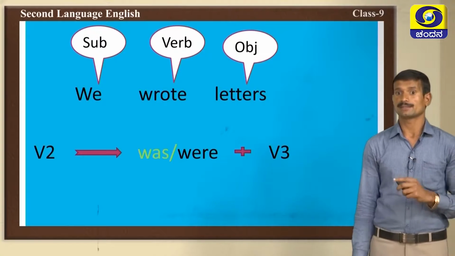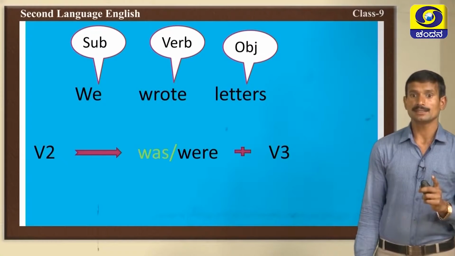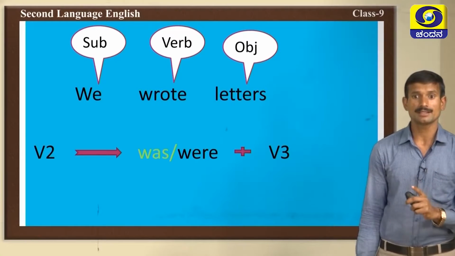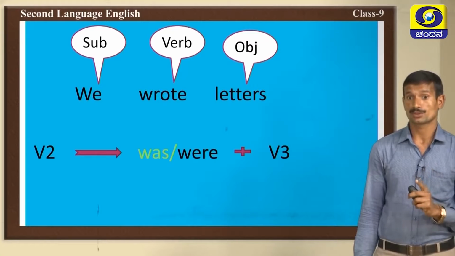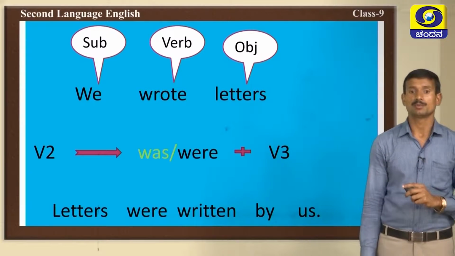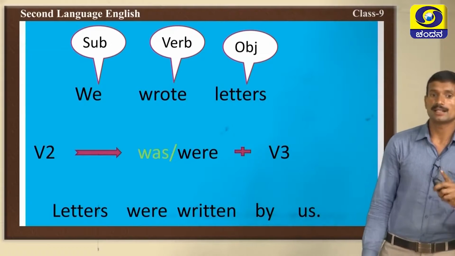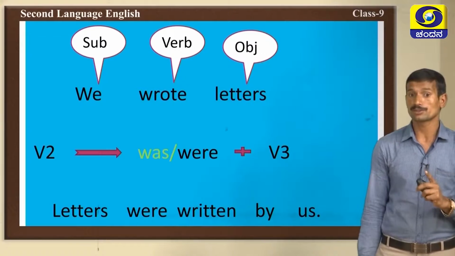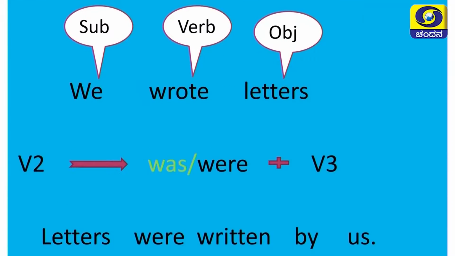Letters is plural. In the first sentence, letter is singular, but here letters is a plural noun. So, we should use were. Very good, letters were written by us. Letters is a plural noun, you should remember this, letter singular, letters plural.